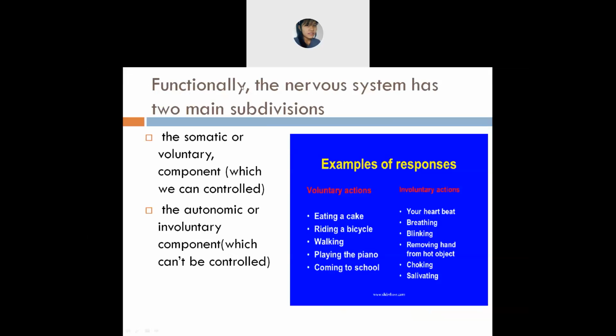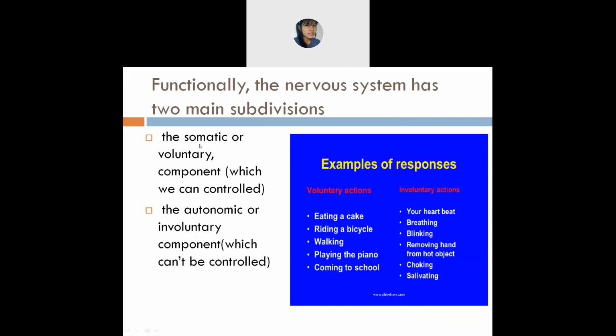So in this nervous system, functionally, you will see that it is divided into two main subdivisions. What are the two main subdivisions? The first one is the somatic or voluntary component, and the second one is the autonomic or involuntary component.